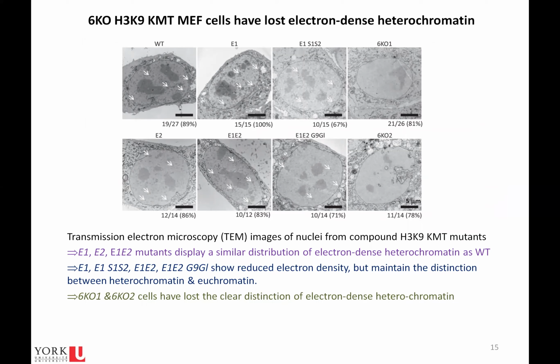Then they used TEM microscopy to analyze this collapse of heterochromatin at higher resolution. They visualized the 6-knockout cells. They found that these cells lost the distinction that exists between heterochromatin and euchromatin. The white arrows show heterochromatin.